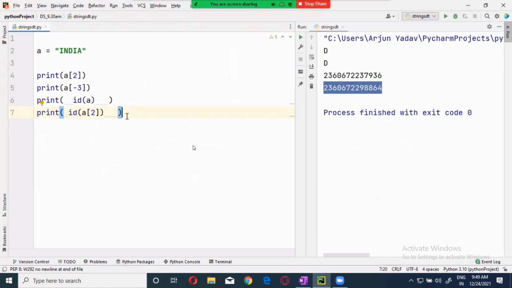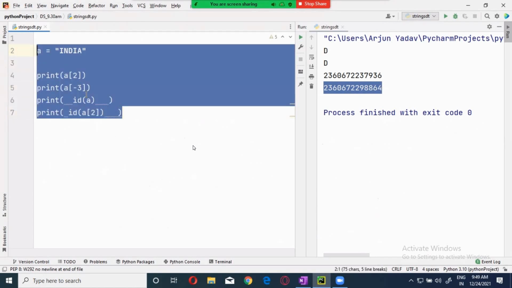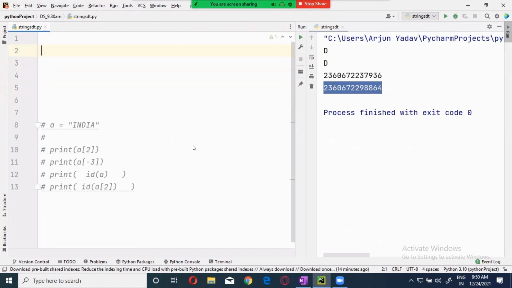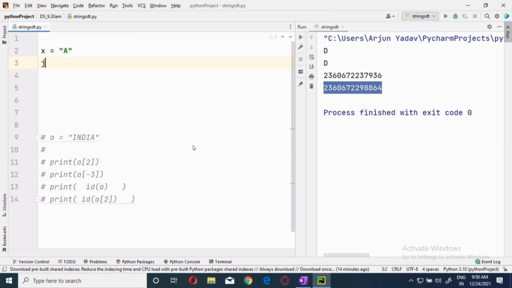Now this is an indexing strings concept. I'm just going to comment this one, guys. Now let me see this one. X is equals to, I'm giving it as A. Okay, A is the value, right? Now I'm printing X. What am I going to get?